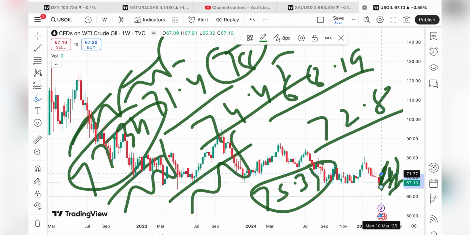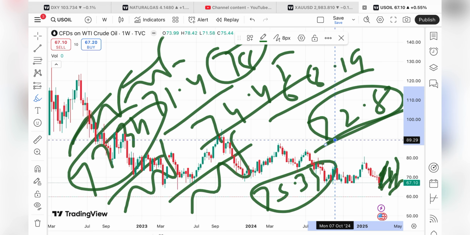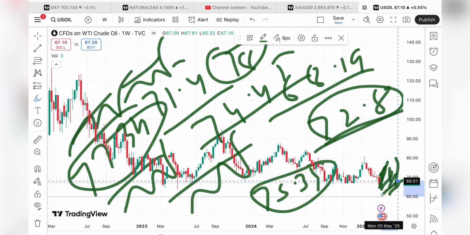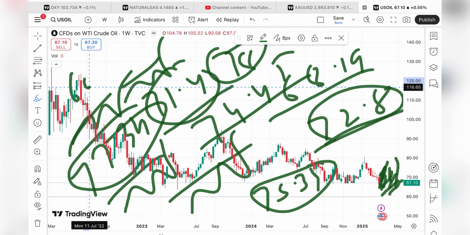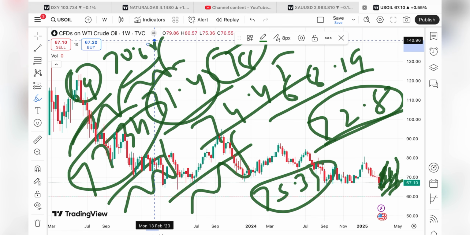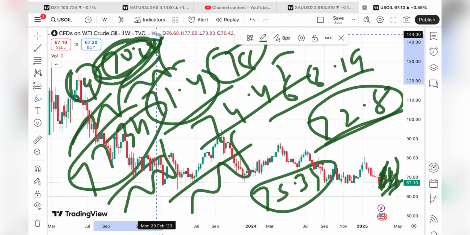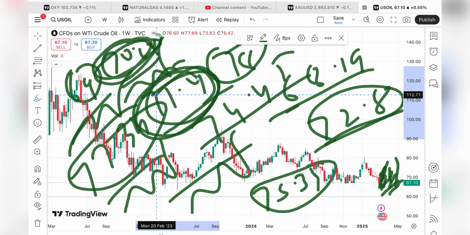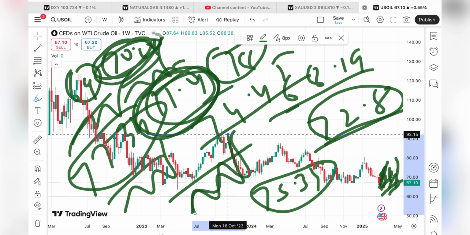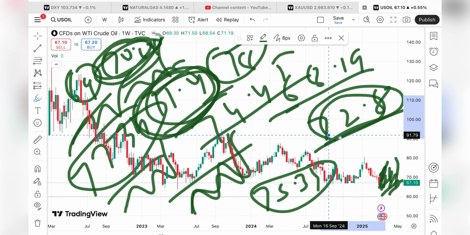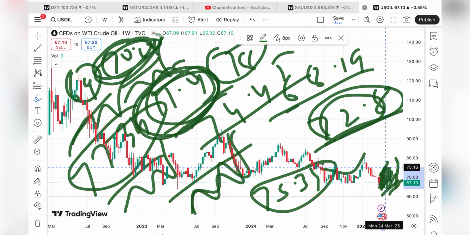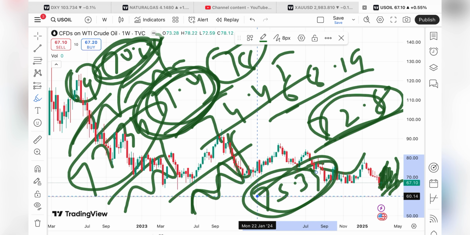Keeping that in mind, as soon as the price starts going above 72.8, a further upside movement we can see. But if the price sustains this level, the probability is high it can touch a level of 68, and from there a further upside movement towards 70.69. So after 68, we can see a level of 69, after that $70.68. If the price sustains 70.68, it will cross a level of 71.4, because that level has already been tested, so chances are high it will move towards 72.8, and from there this pattern will support a further upside towards 74.98, and then a level of 75.39, and then further upside.